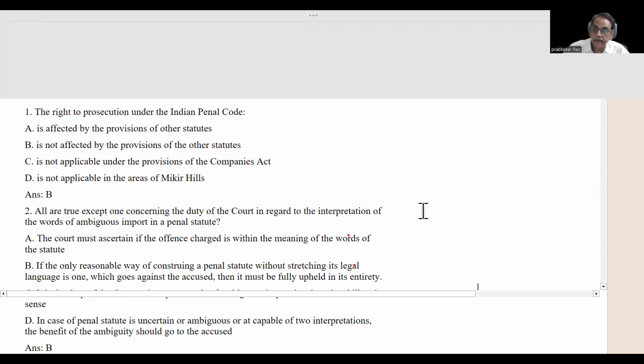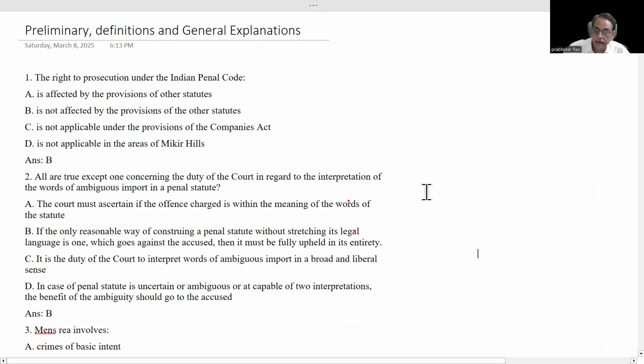While dealing with these questions, as and when the concepts come, I will try to make them very clear and explain to you all about the concepts.